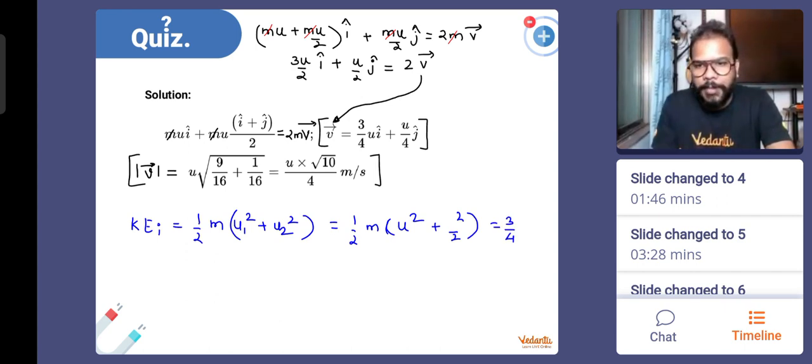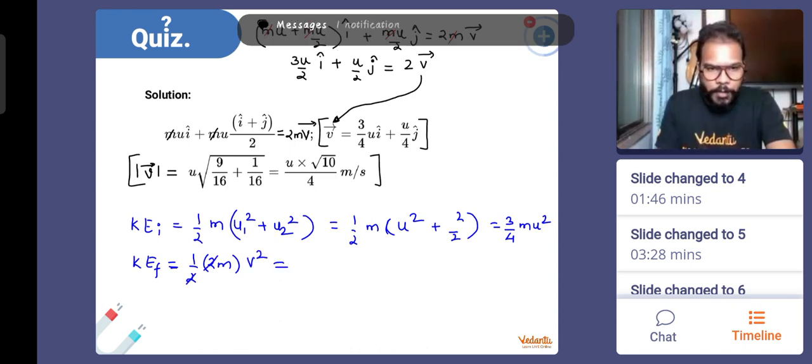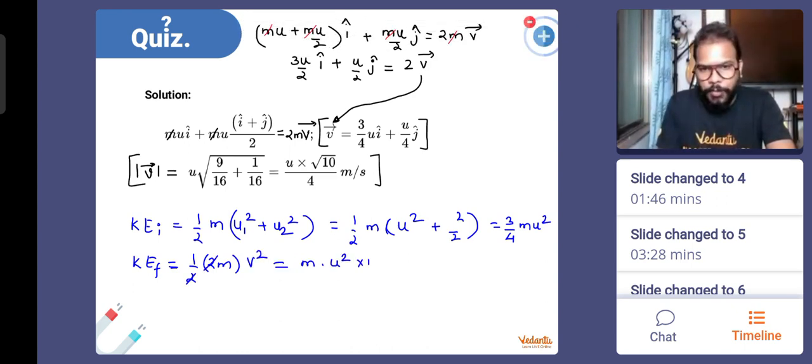2 and 2 multiplies. This will be 3 by 4 mu square. That's the initial kinetic energy. And the final kinetic energy will be half. The total mass is now 2m, and the velocity is v square, squaring this value. So first of all, 2 and 2 cancel, m, and the square of this value will be u square into 10 by 16. That means this comes out to be 5 by 8 mu square.